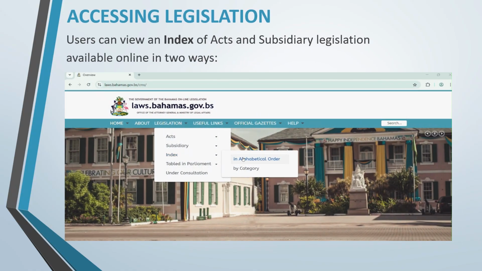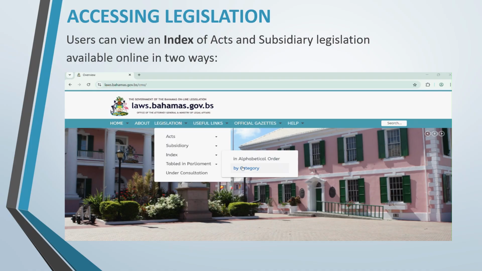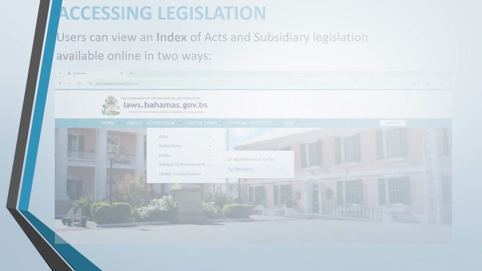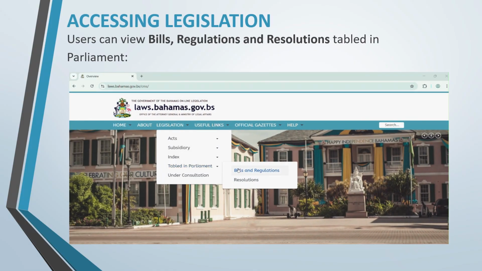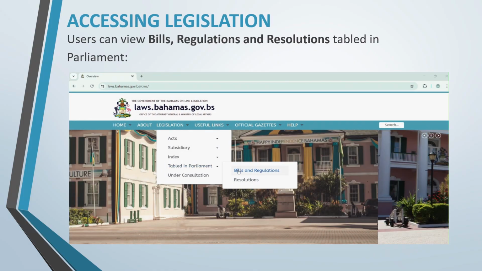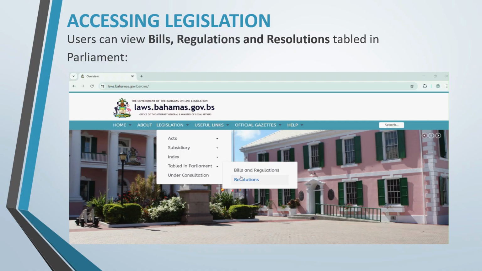The index can be viewed in alphabetical order or by category. Bills, regulations, and resolutions tabled in Parliament can be accessed here.